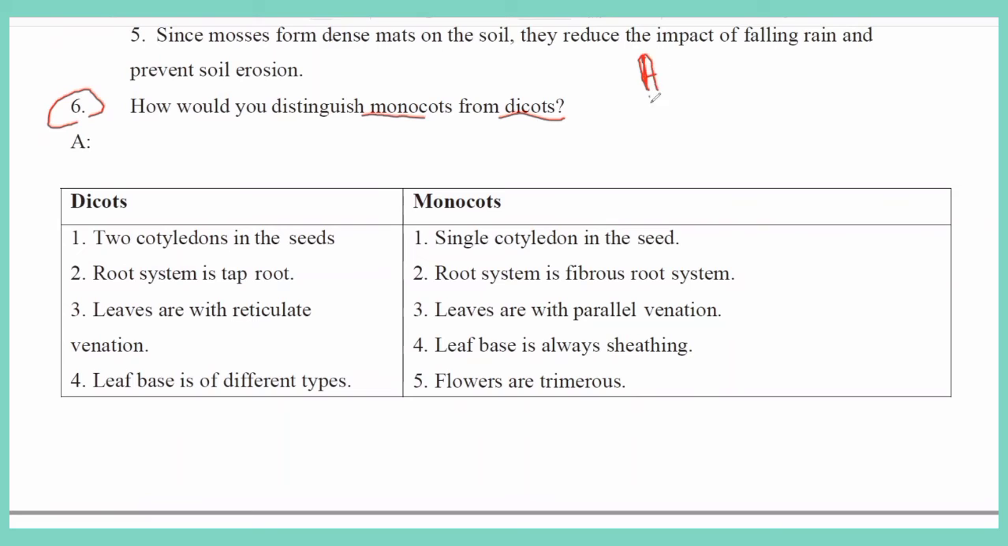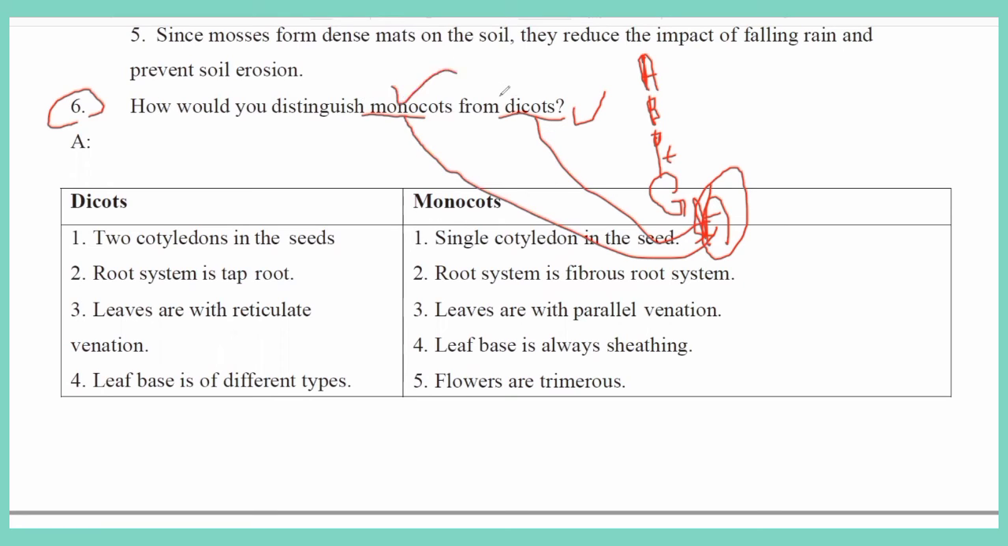That is algae, bryophytes, pteridophytes, gymnosperms, and angiosperms. Now, for better understanding of this question, keep this in mind: angiosperms are divided into two kinds of plants, monocots and dicots.